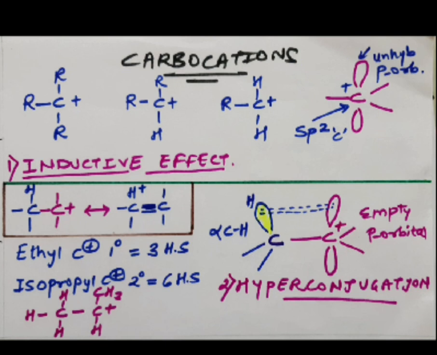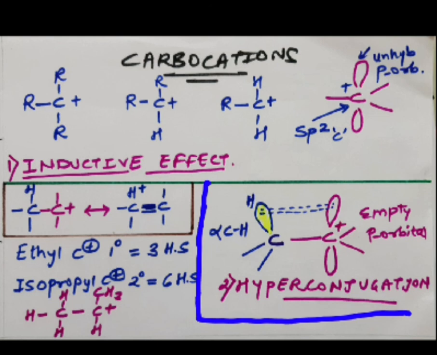The second parameter is hyperconjugation. What is hyperconjugation basically? It is a process whereby the sigma orbital of the alpha carbon-hydrogen bond of an alkyl group overlaps with the empty p orbital of the carbocation, right? And it is also responsible for the relative stability of carbocations. What you're going to check is, the more the hyperconjugation, the more the relative stability of that carbocation. Let us see what hyperconjugation is. That would be clearer to you from this adjoining figure on your screen.